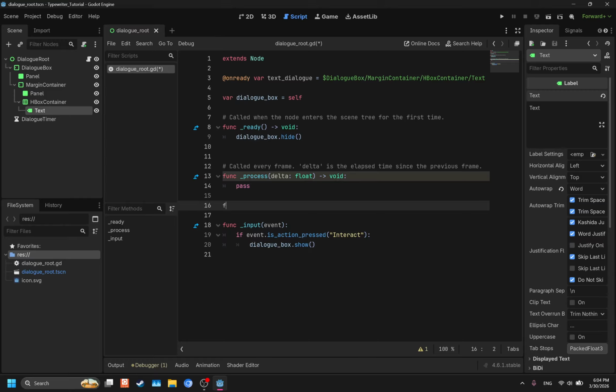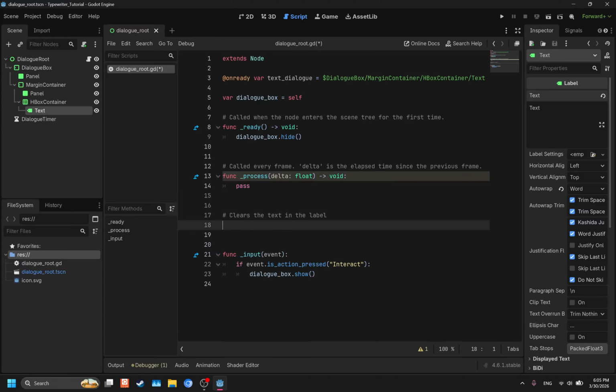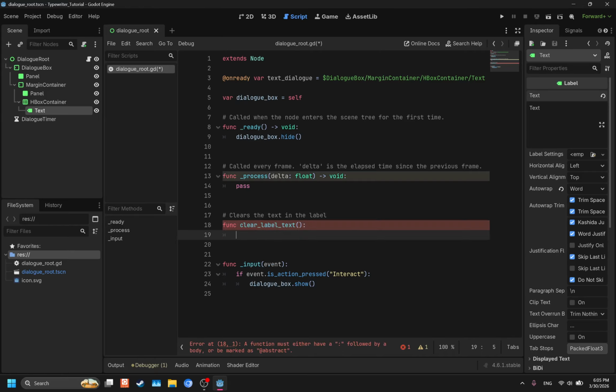So function, we're going to make a comment, clears the text in the label, and then func clear label text. And this is simple.